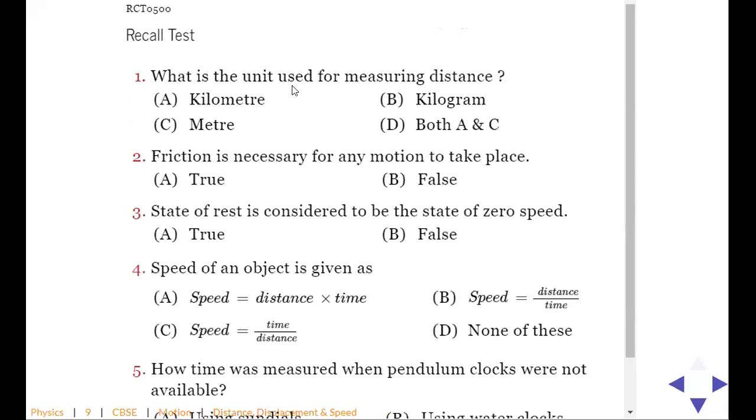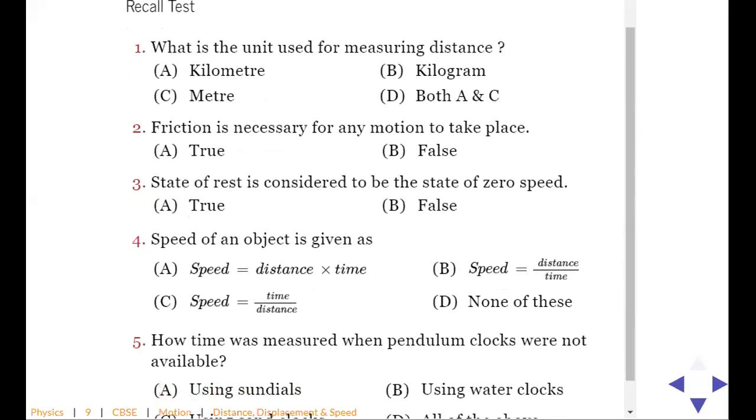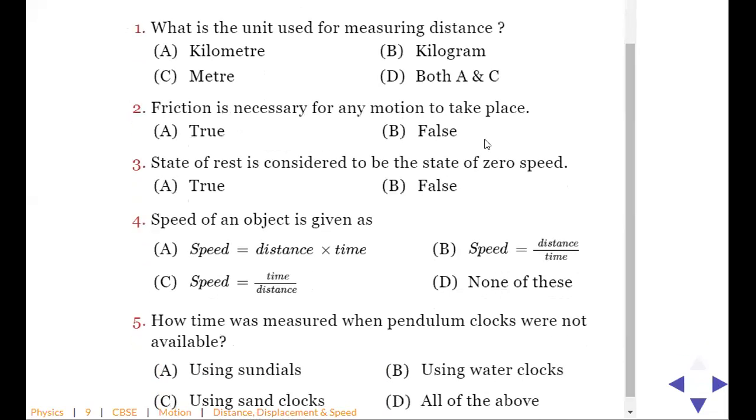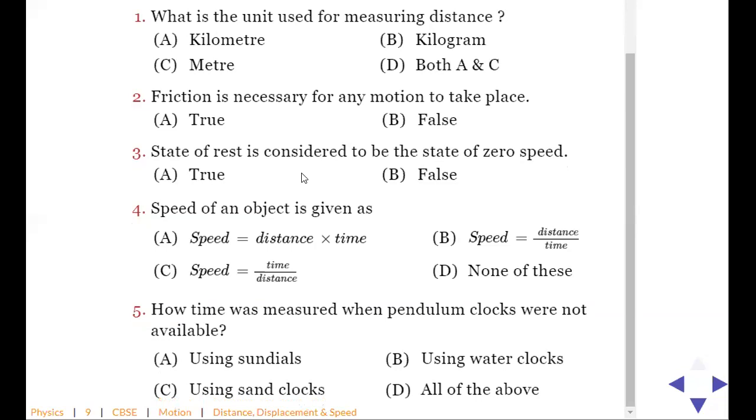Okay. So what's the unit used for measuring distance? Tell me. Meters. Meter. Very good. Friction is necessary for any motion to take place. True or false? False. Okay. Third, state of rest is considered to be state of zero speed. True. Okay. Fourth, so this is pre-reading.